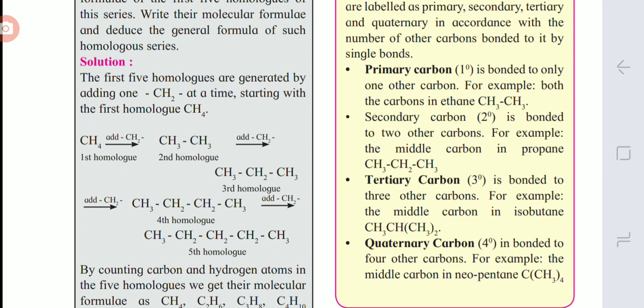Then the quaternary carbon is the carbon which is attached to four other carbons. Here the C mentioned in neopentane is the quaternary carbon, and each CH3 carbon is a primary carbon.